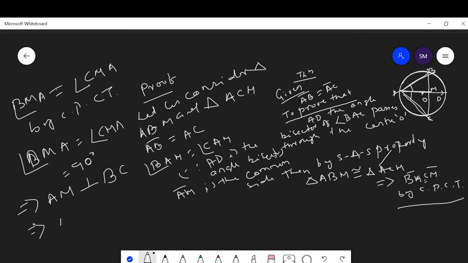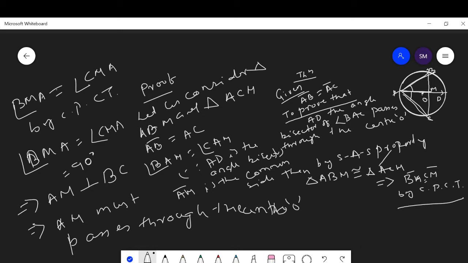This implies that AM must pass through the center.